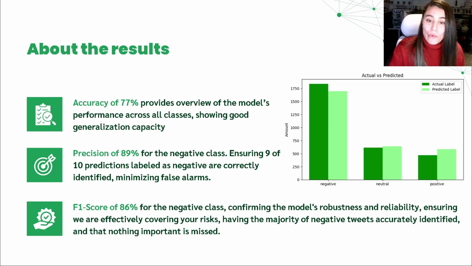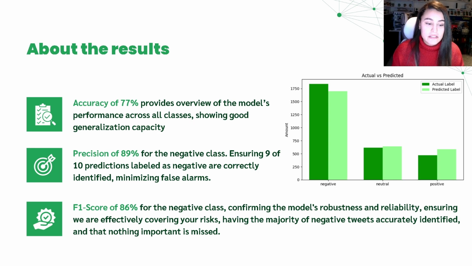And the F1 score for the negative class reached 86%, confirming the model's robustness and reliability, ensuring that the majority of the negative comments are accurately identified and that nothing important is missed.